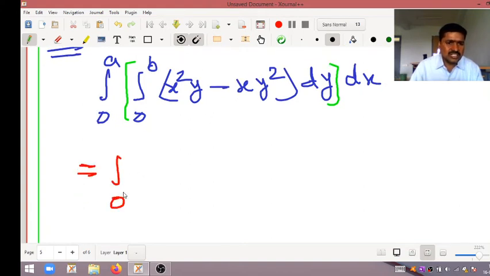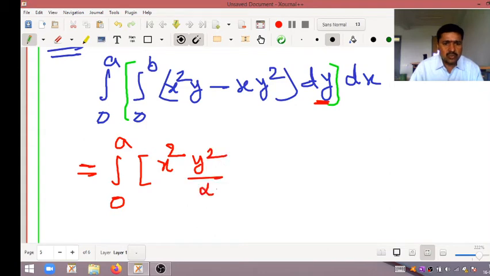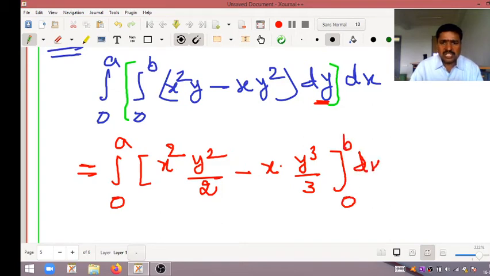So now integrate. Integral 0 to a, write as it is. Now we want to integrate with respect to y. So integral x square y dy, where x square is the constant. Integral y dy means y square by 2 will come, minus integral x y square dy, where x is the constant. Integral y square dy means y cubed by 3 will come. So the limits are 0 to b, into dx.